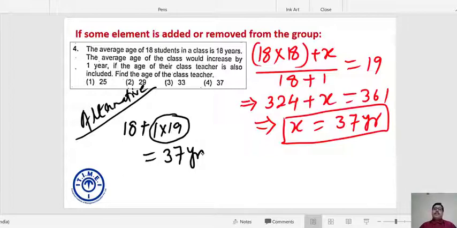Now we will discuss the rest of the part in the continued lecture of average, mixture and alligation, and I will repeat this concept once more in the miscellaneous problems of the next segment. Thank you. Thank you very much.